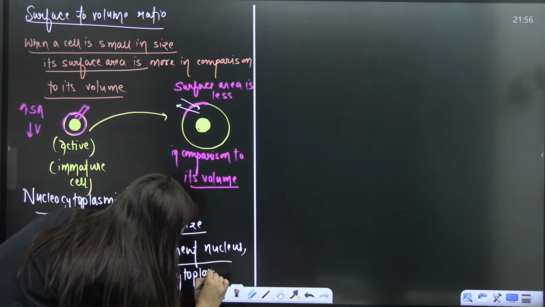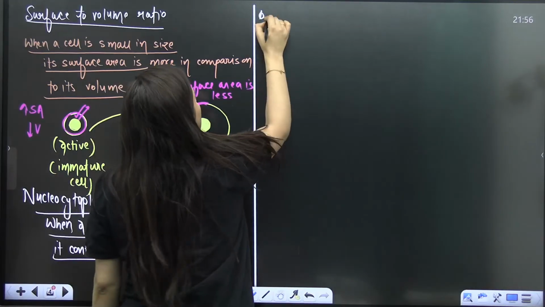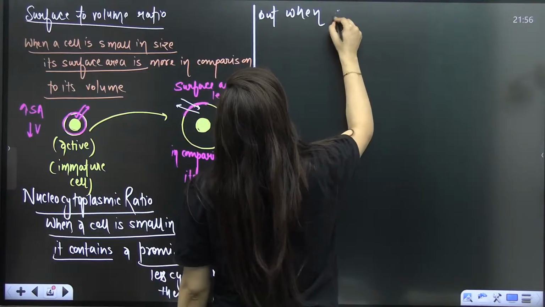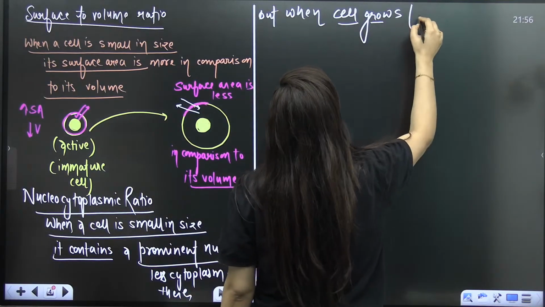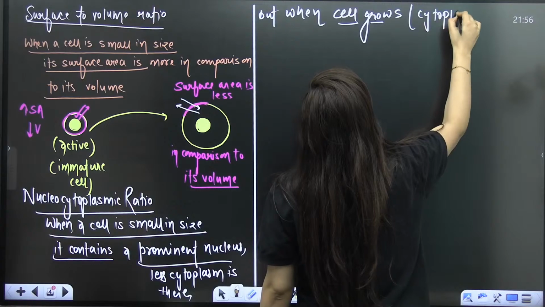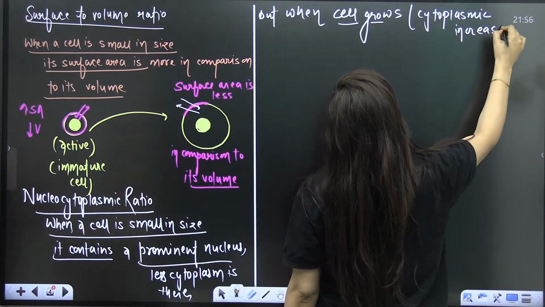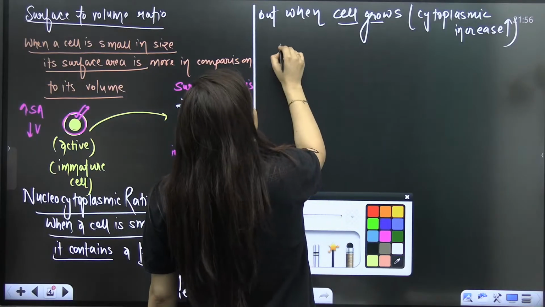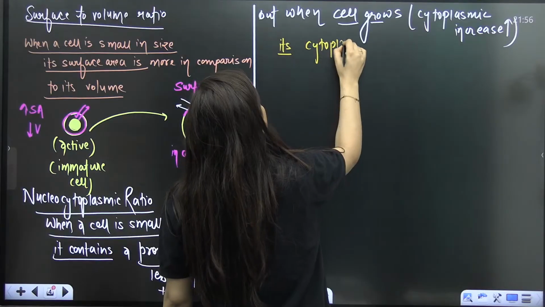But when the cell grows, there is a cytoplasmic increase. When the cell grows, its cytoplasm increases.